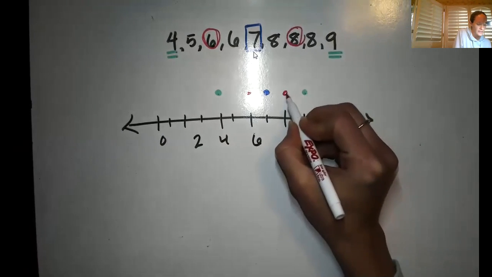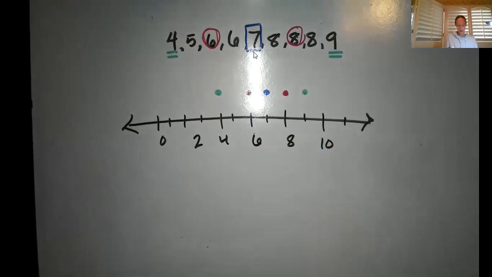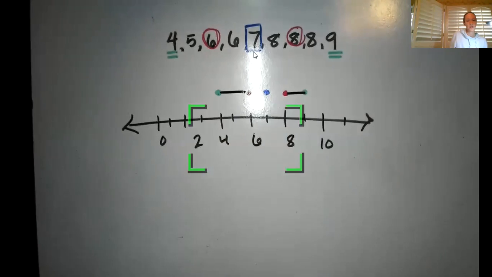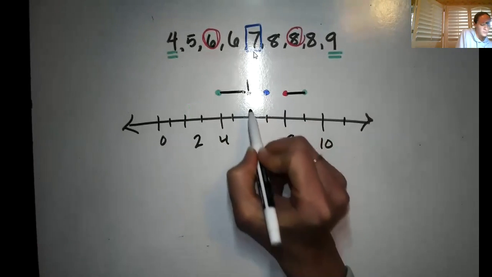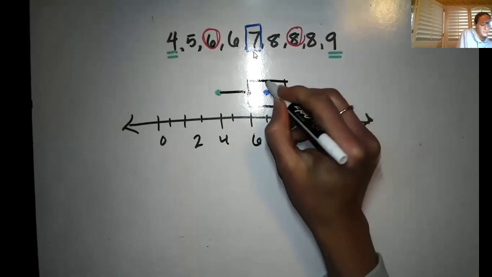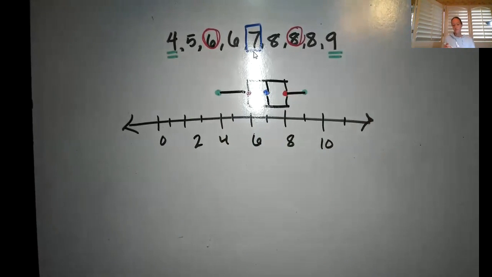Now remember, how does a box and whisker go? Well, a box and whisker, we have whiskers being on the outer ends, and then we have a box. And as we draw that box, we can go ahead and see our box and whisker plot.